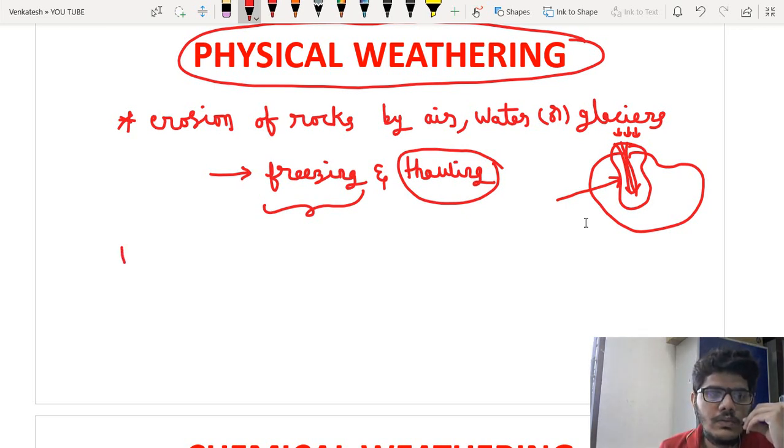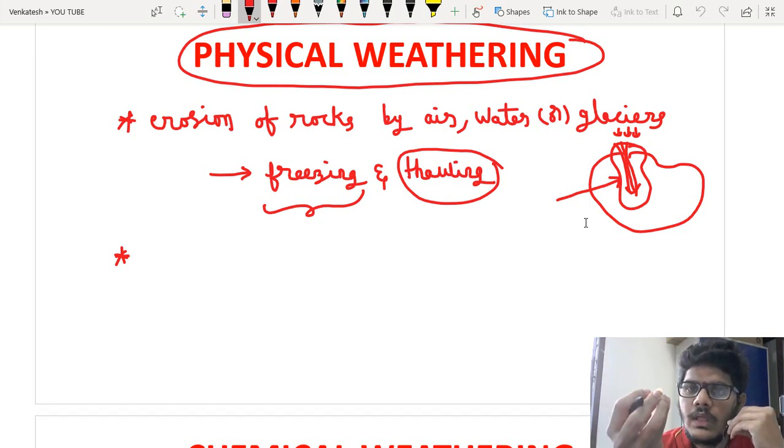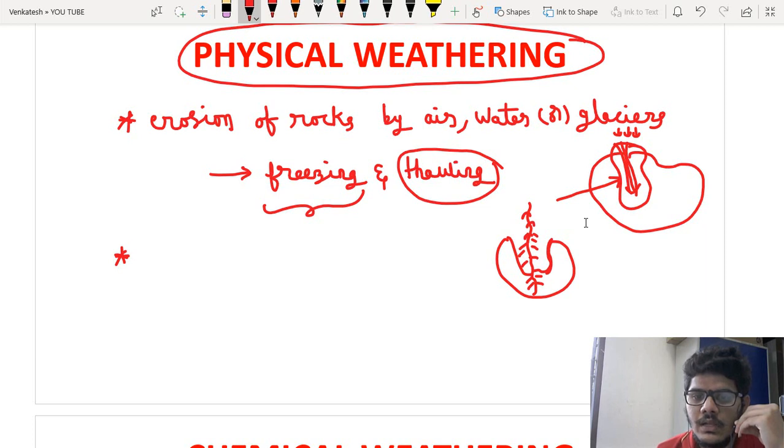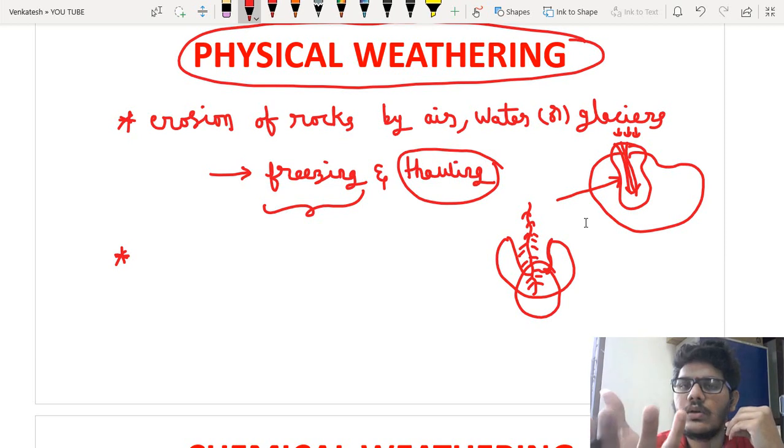And also we can see some plants. Those plants can grow even in rock. For example, this may be a rock, and we can see some plants also. When the plants keep on growing, the roots are hard enough to break the rock, which is also responsible for the formation of soil.